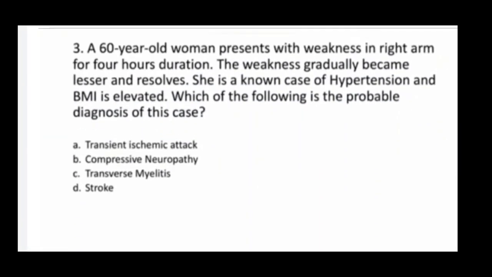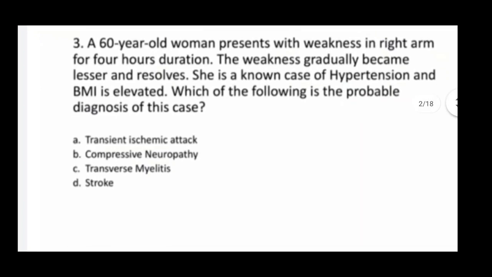Next one. A 60-year-old woman presents with weakness in the right arm for hours duration. The weakness gradually becomes lesser and resolves. She is a known case of hypertension and BMI is elevated. Which of the following is the probable diagnosis of this case? Option A, transient ischemic attack, B, compressive neuropathy, C, transverse myelitis, D, stroke. Correct answer here is A, transient ischemic attack.